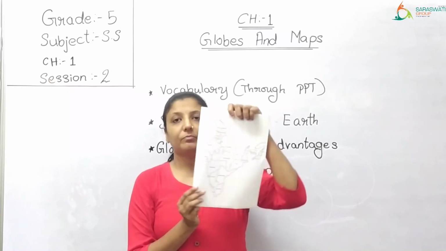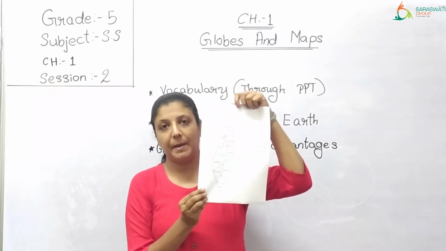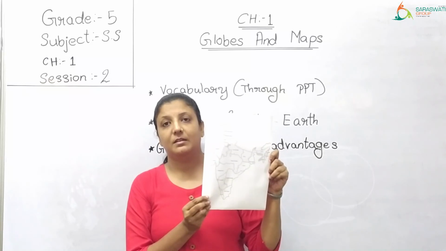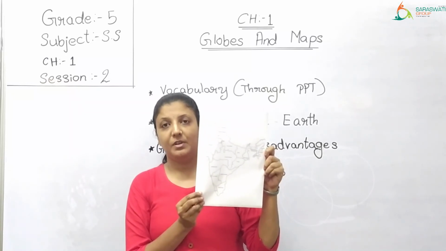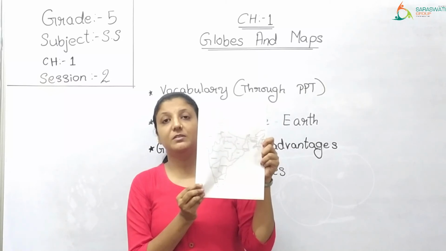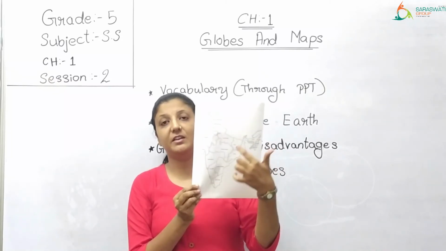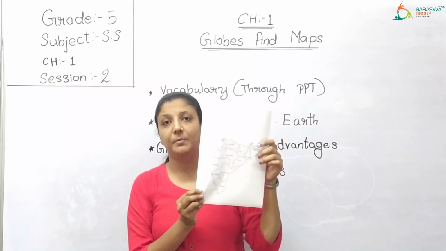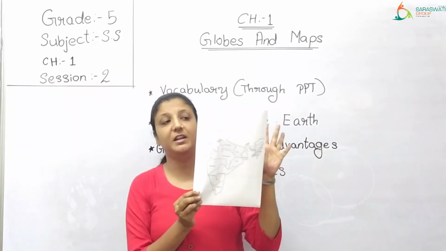This map is a political map. It shows you different states in the country. ये इंडिया का political map है. Why? Because it shows you the different states of that particular country. It is not showing you any kind of landform. वहां किस टाइप की लैंडफॉर्म है ये नहीं दिया गया.